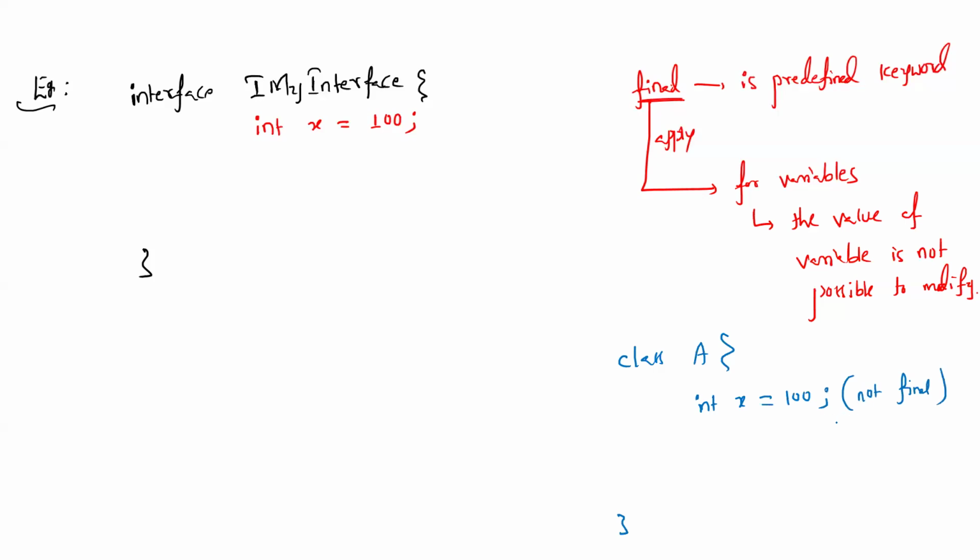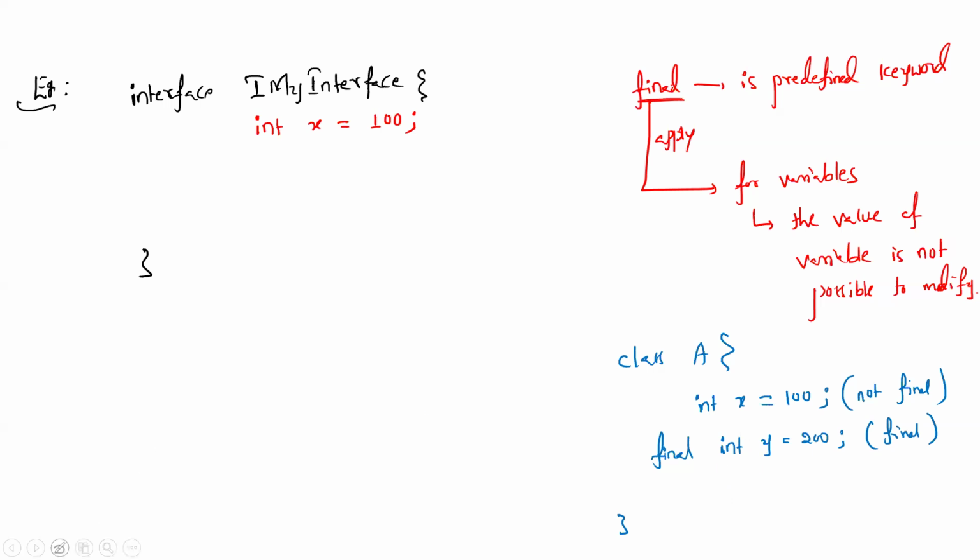Then to make it a final variable, what should we do? Final is the keyword we have to use. Then the data type, say int, then a variable, say y equals some different value. Then this is a final variable. So in a class, you have to write the code like this. If you make this final variable and then try to modify it, you will immediately get an error. If you want, you can check it.